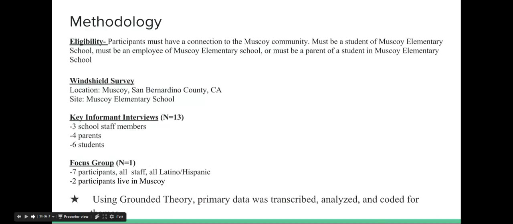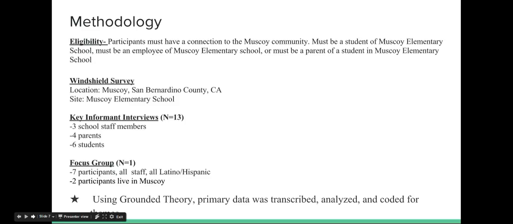So the eligibility for my research is that participants must have a connection to the Muscoy community, must be a student of Muscoy Elementary School, or must be employed by Muscoy Elementary School, or must be a parent of a student in Muscoy Elementary School. I will conduct a windshield survey in Muscoy, San Bernardino County, and also at the site, Muscoy Elementary School.